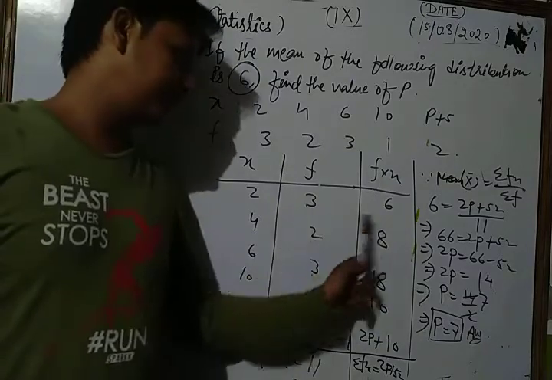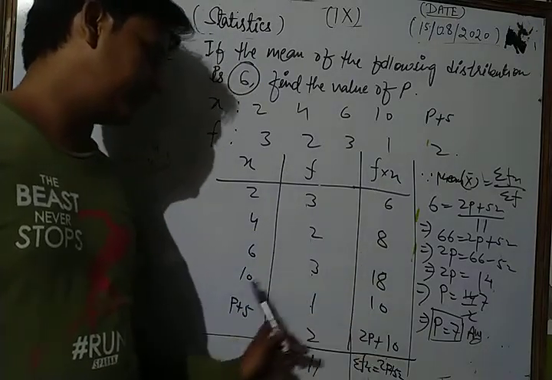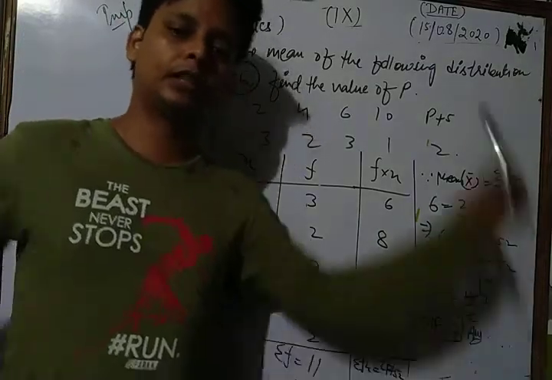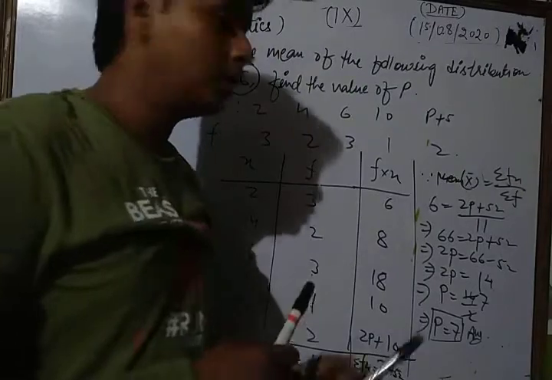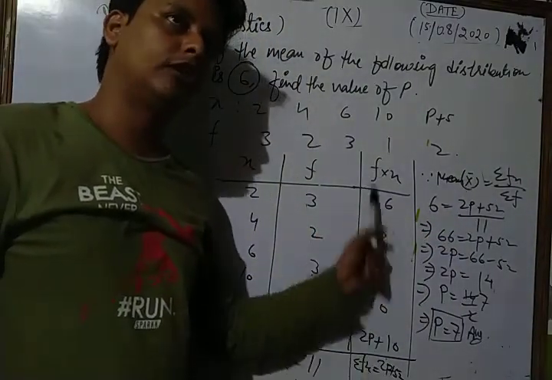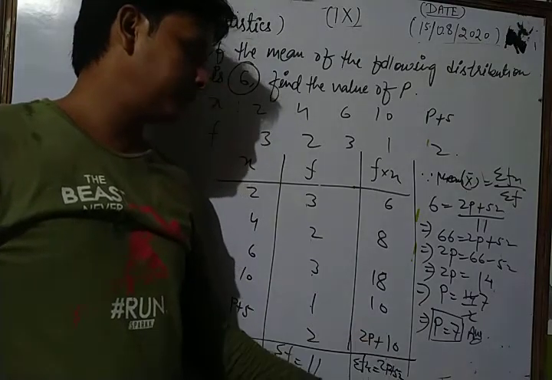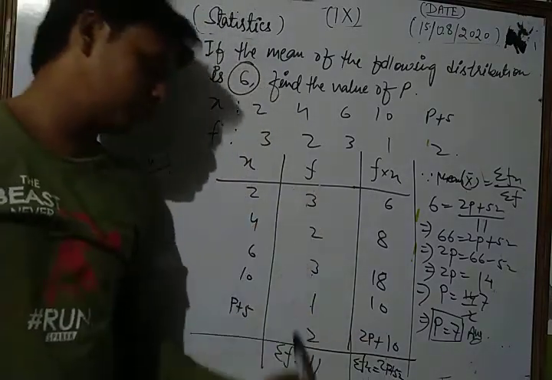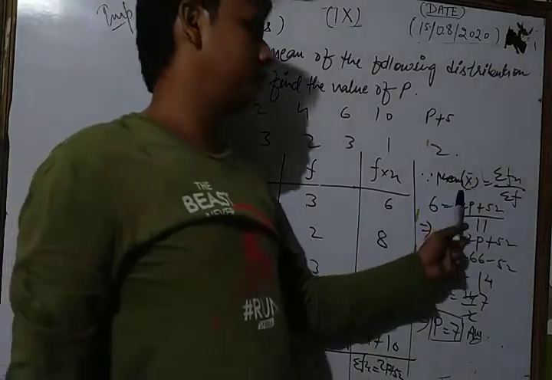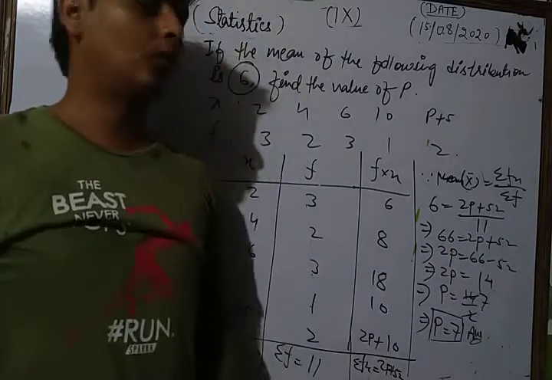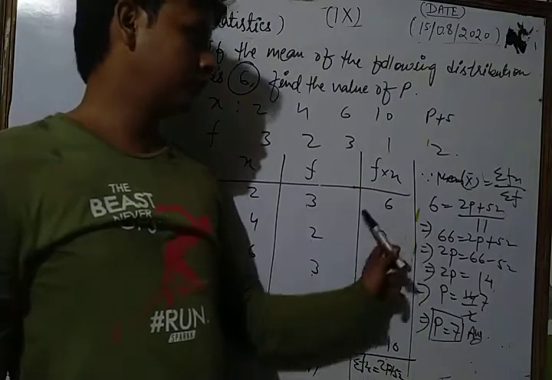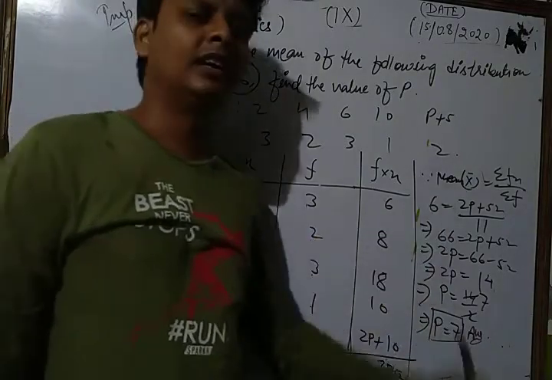So here 3 2s are 6, 4 2s are 8, 6 3s are 18, 10 1s are 10, (p plus 5) into 2, that is 2p plus 10. Okay, now we apply the formula. Now we find the value of sigma fx as 2p plus 52, and we also find the value of sigma f as 11. Now we apply the formula for the mean of this data, sigma fx upon sigma f. We use this formula, putting all the values of fx and f, and hence we get our result.